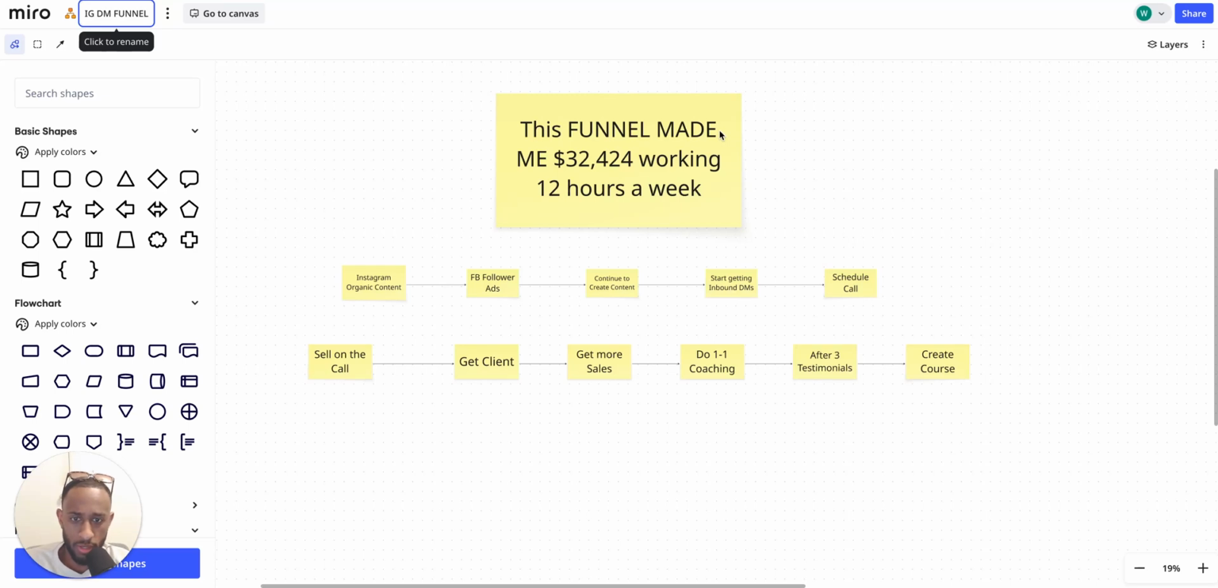Going on, everyone? So I want to go over this funnel. This is an Instagram DM funnel that has made me $32,424, only working 12 hours a week while working a full-time job. So let's just go over this funnel real quick.